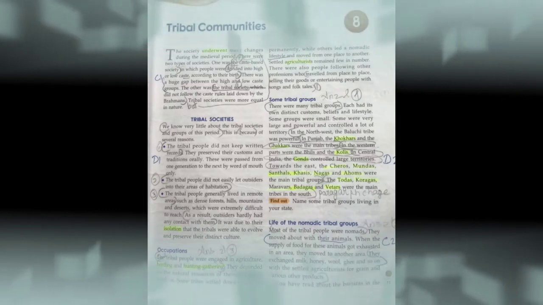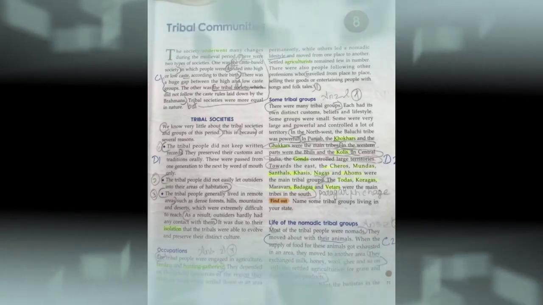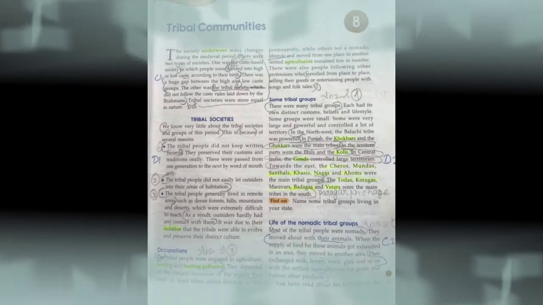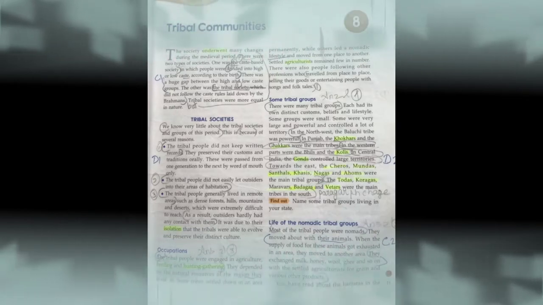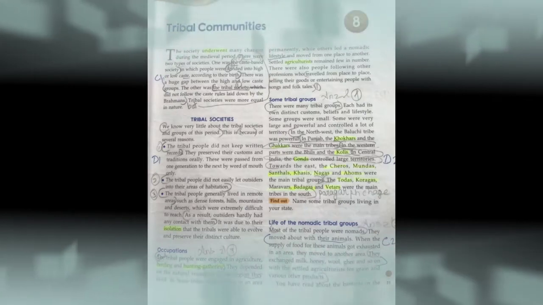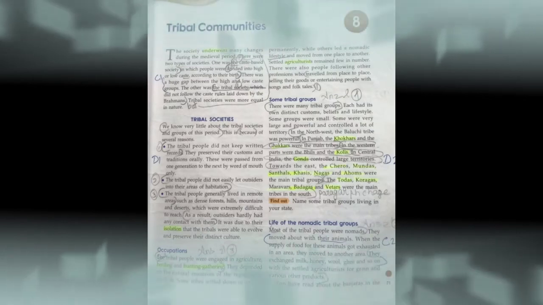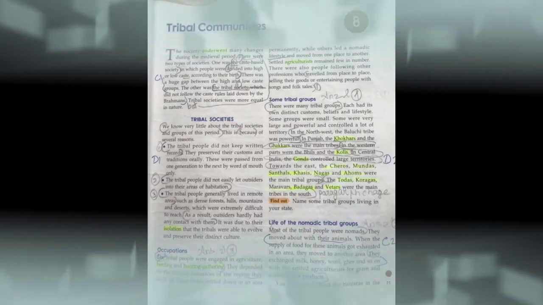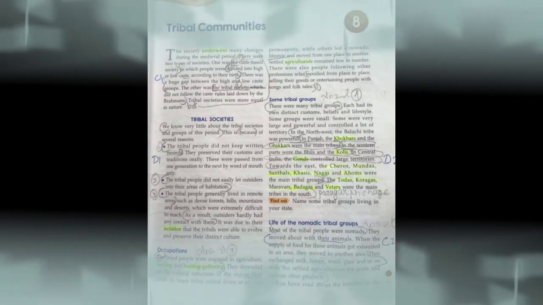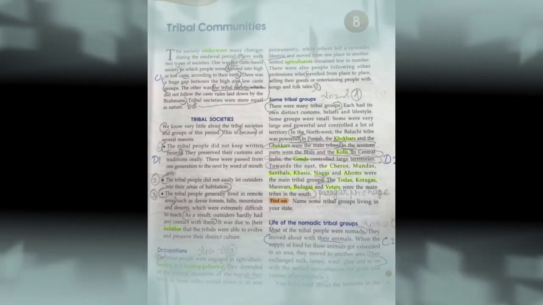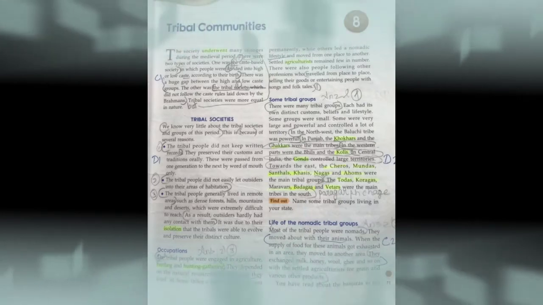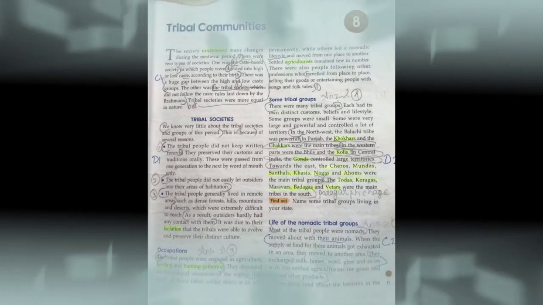There were many tribal groups, and each had its own customs, beliefs, and lifestyles. Some groups were small, some were very large and powerful, and controlled a lot of territories. Some of the tribes were Mundas, Santals, Khasis, Nagas, Todas, Bhils, and Kolis, etc.